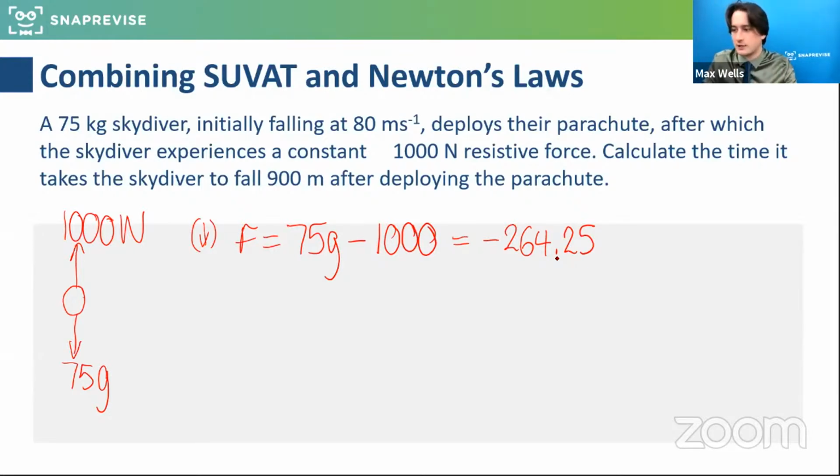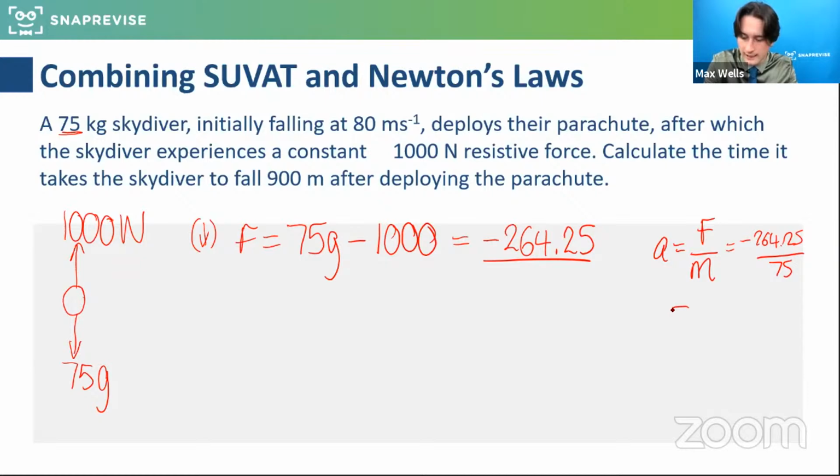264.25 is the resultant force, and I know the mass is 75. So if I want the acceleration, a is the force divided by the mass. So if I do minus 264.25 divided by the mass, 75, I get an acceleration of minus 3.523 meters per second squared. Brilliant, well done. And it is decelerating. Cool, excellent.